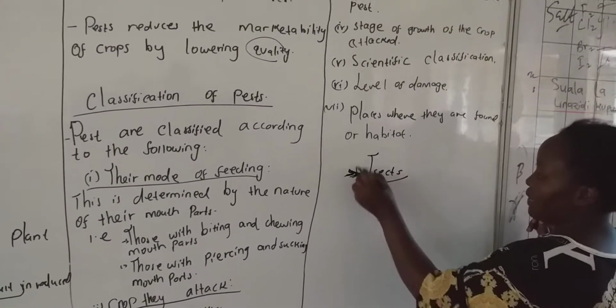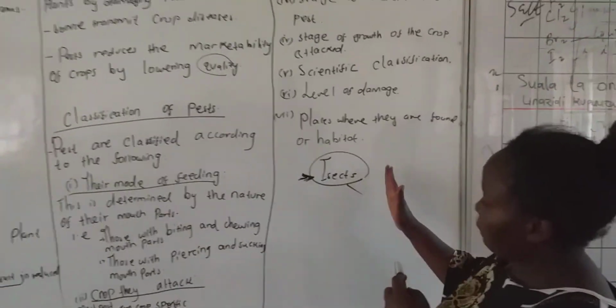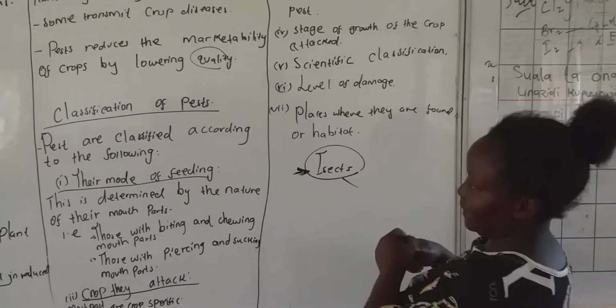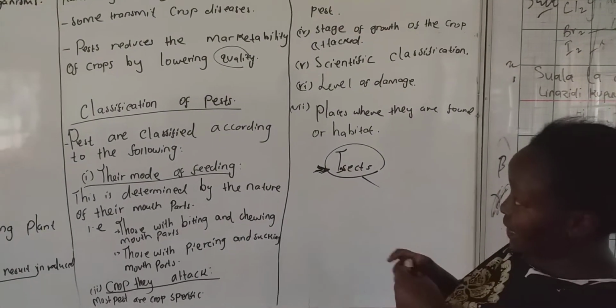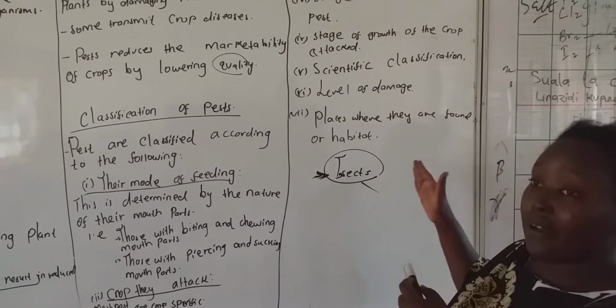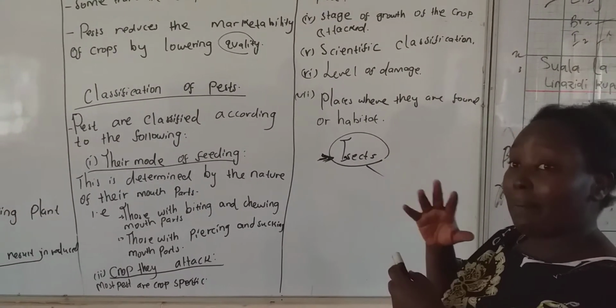We have insects as a pest. So this pest, the insect, we can classify according to their mode of feeding, that is, it is determined by the nature of their mouth parts.